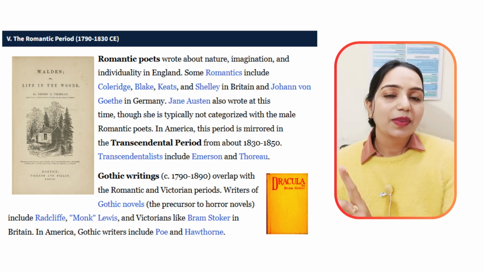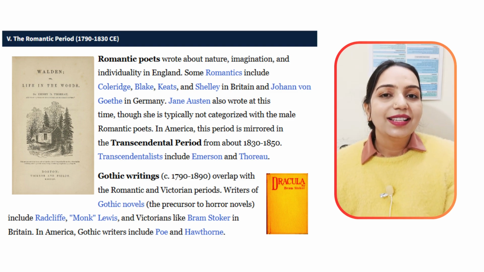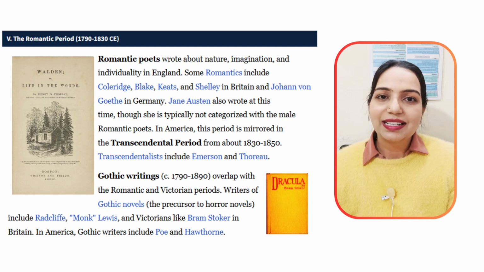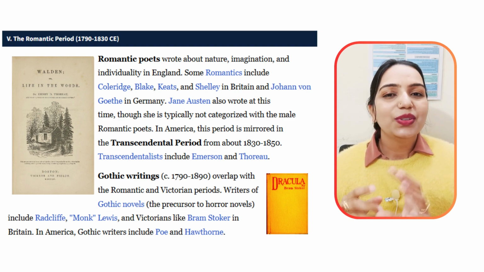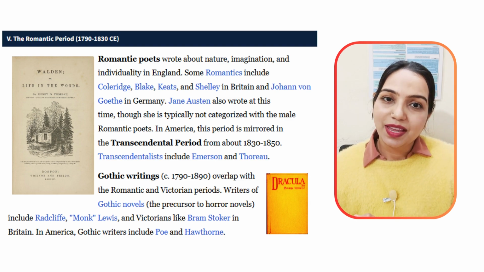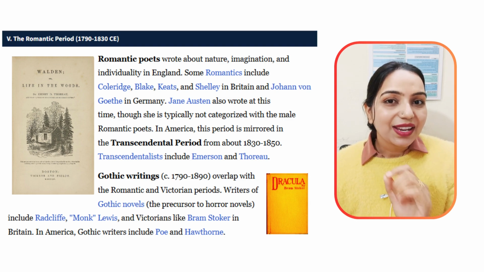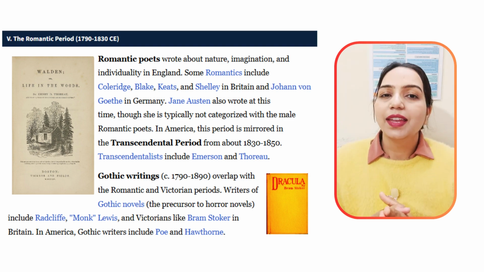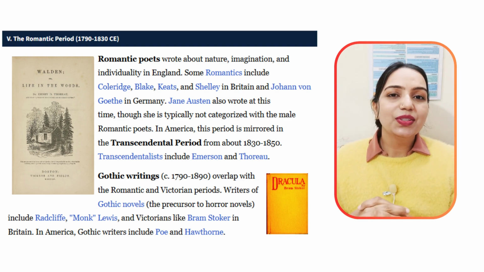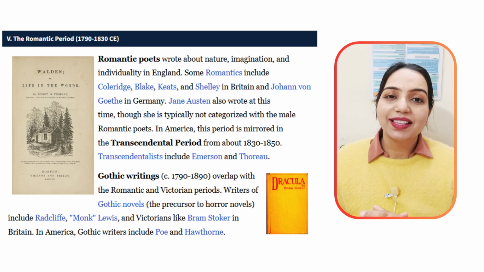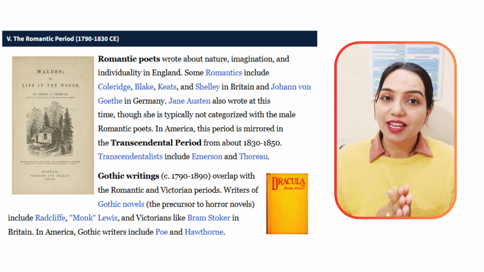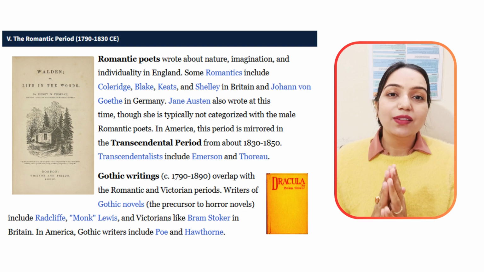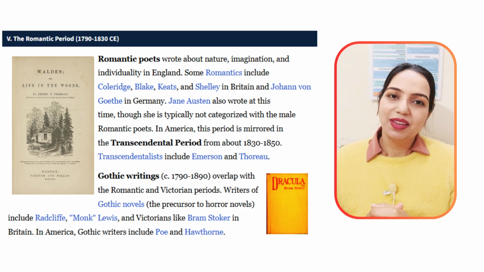The later Romantic Age saw the second generation of Romantic poets like P.B. Shelley, John Keats, and Lord Byron. Though most of them had a very short lifespan, their literary career was huge. By the way, in the same time period, we also saw great novels by female writers like Jane Austen and Mary Shelley. Mary Shelley's Frankenstein is one of the most famous novels that you can see even today. A movie is being made on this.